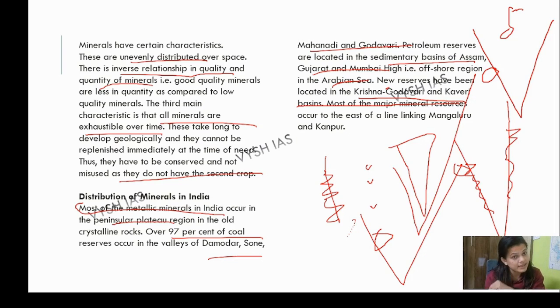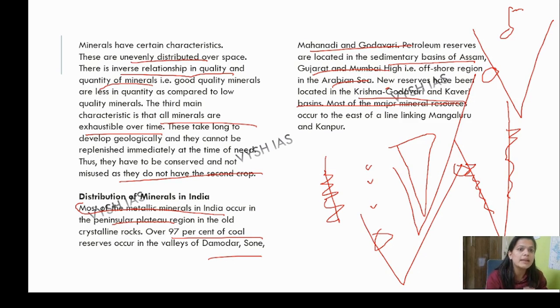Like our ancestors left resources for us, we have to use them wisely to leave them for our future generation. So this we have read about, the distribution of minerals and resources. 97% is being found in the Godavari, Damodar, Son and Mahanadi basins. And petroleum reserves are found in Assam, Gujarat and Mumbai High. What is Mumbai High? The offshore region of the Arabian Sea.